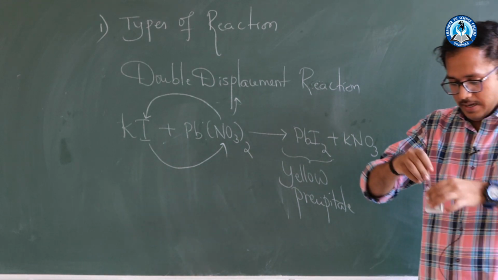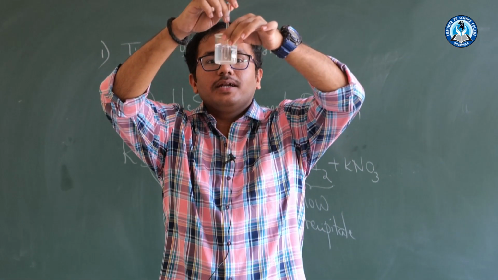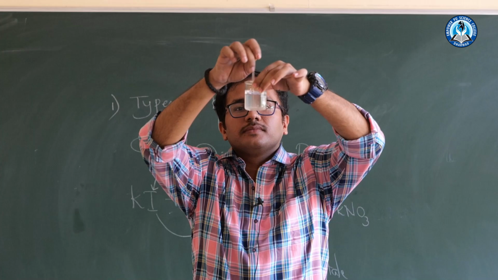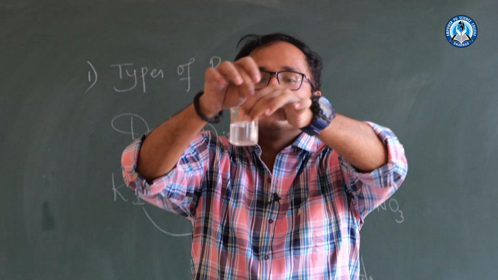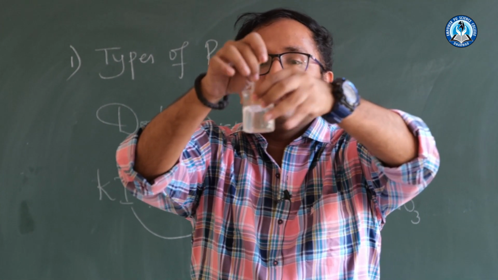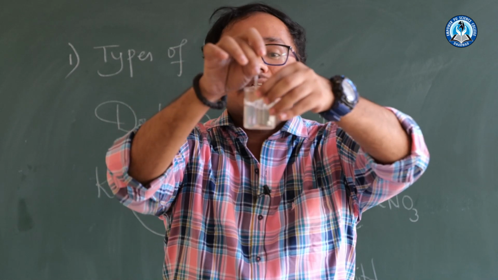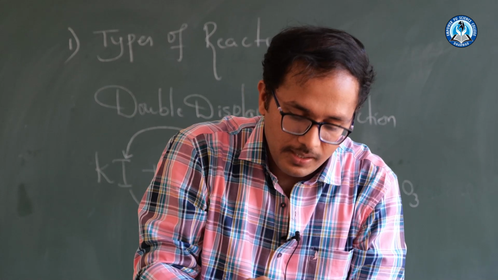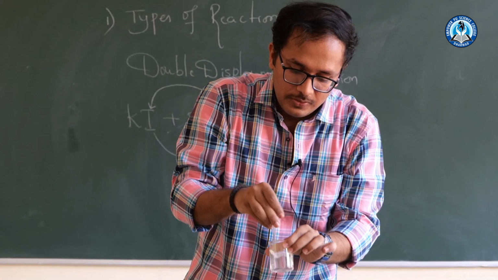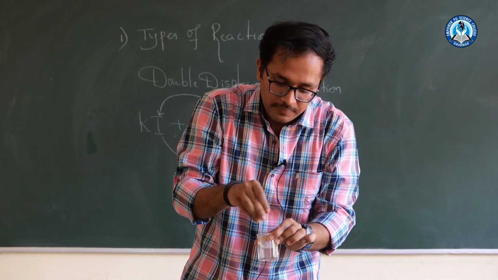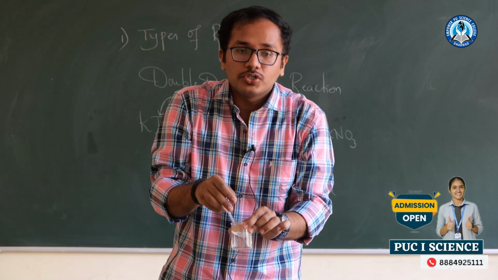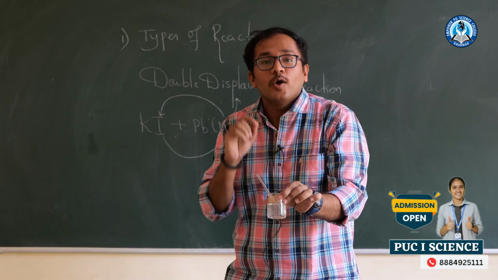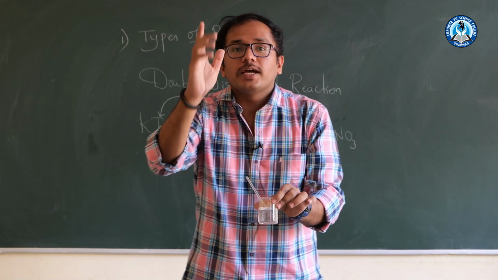See, I have added potassium iodide here and I have started stirring. So this potassium iodide is completely dissolved. I have taken potassium iodide and added it to water, so it dissolves completely. I have made the solution of potassium iodide.